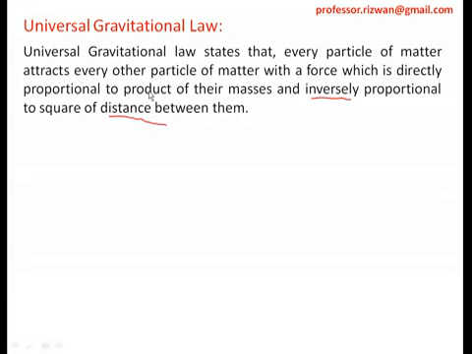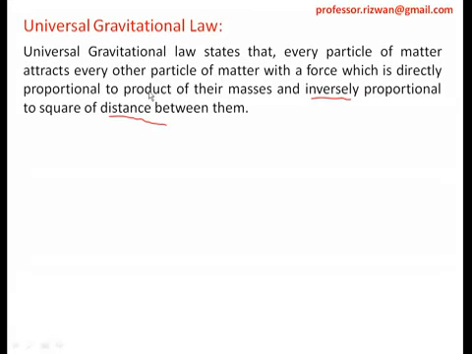So I repeat the universal law of gravitation statement. Universal gravitational law states that every particle of matter attracts every other particle of matter with a force which is directly proportional to the product of their masses and inversely proportional to the square of the distance between them. Right. So we have seen the universal law of gravitation. We have proved the formula also. We have used the ratio of acceleration and distance to prove the universal law of gravitation. Now let us move further.